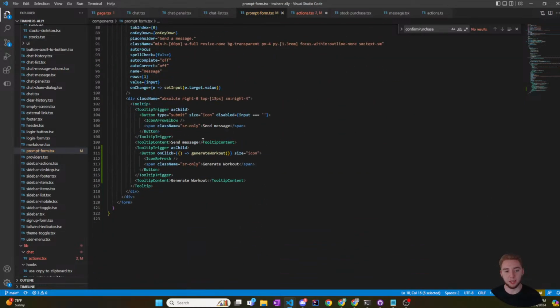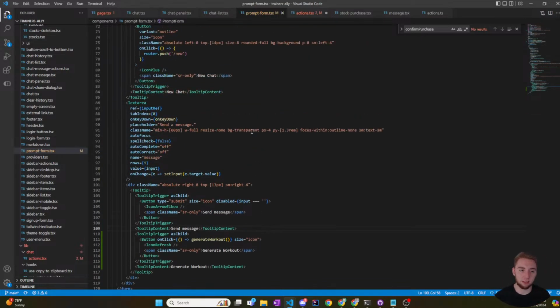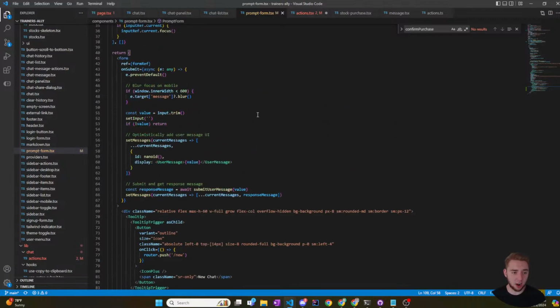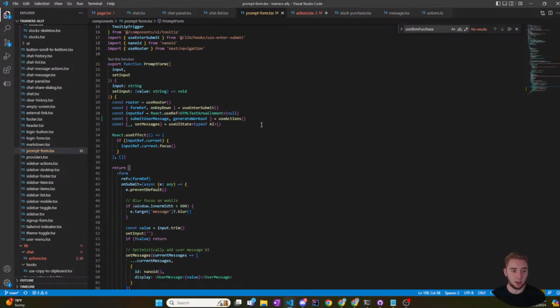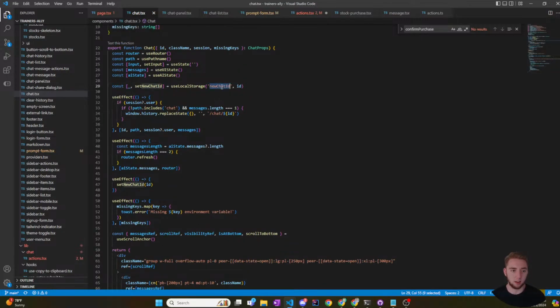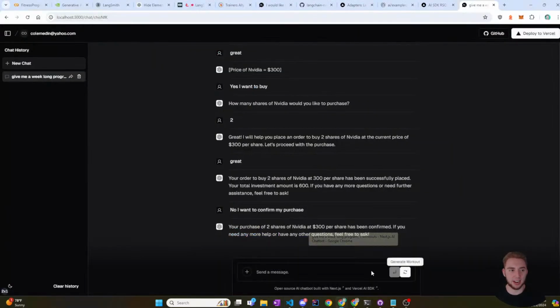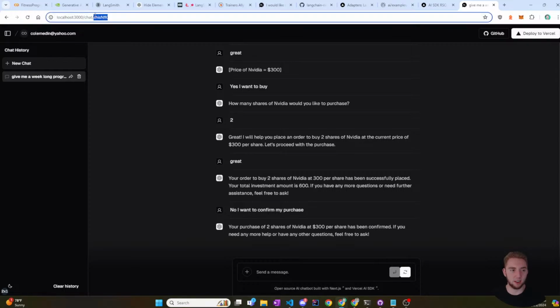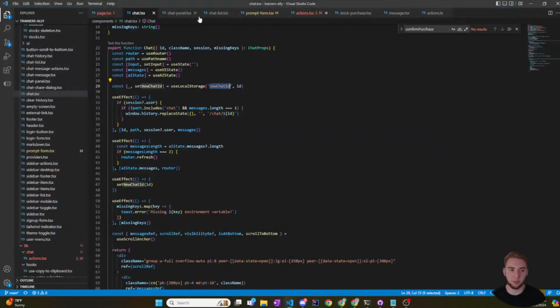Okay, because what I'm thinking is if I can get the user ID even in the front end, I can just pass that as one of the parameters to generate workout. So I have to just see how I can get that. Maybe one of my components here has the user ID. Okay, well, there's also chat ID. Yeah, wait a second. Every single chat has an ID. I could just use that for now. So let me see how I can get that.